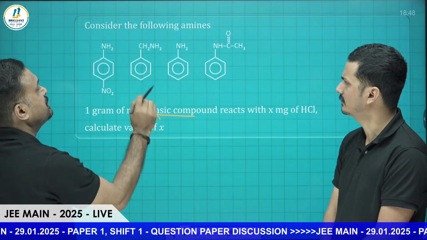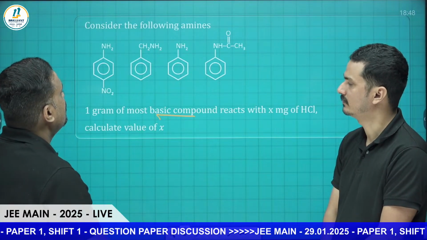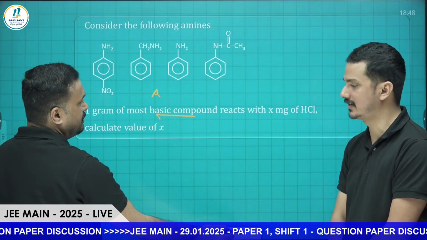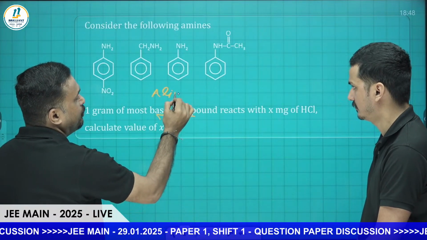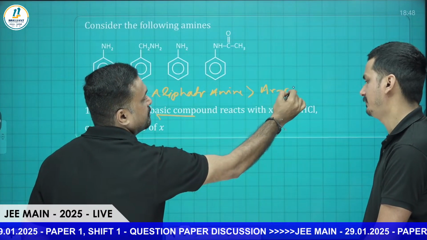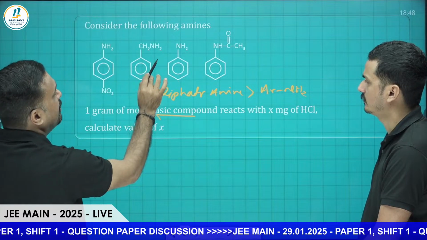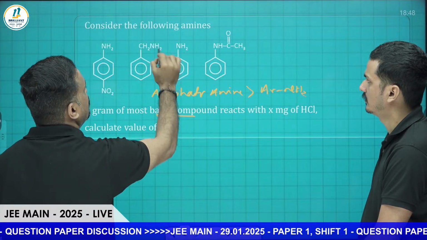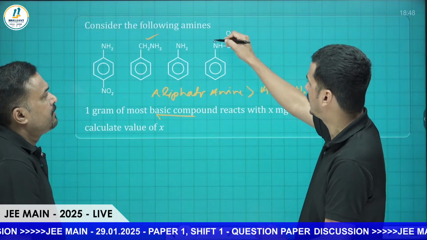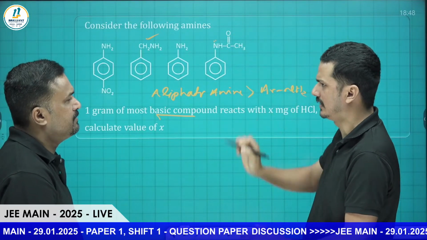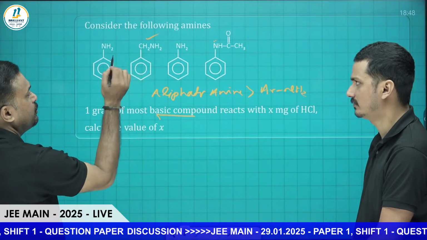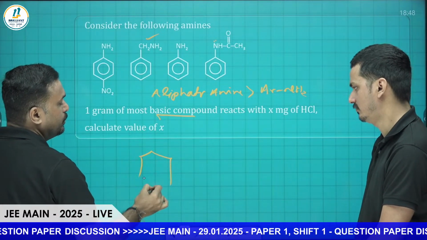So among the following, which is the most basic, that you have to find out. You know that aliphatic amines are more basic than aromatic amines. That is the basic idea. Here, this is the amide one. After that, this is the aliphatic one. Benzylamine: here also the nitrogen is connected with the benzene ring, so it has aromatic property. So the aliphatic one is this one. So we understood that this is the compound going to react.